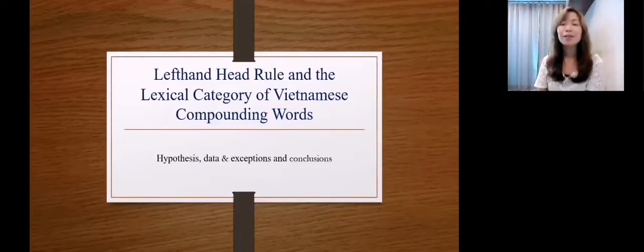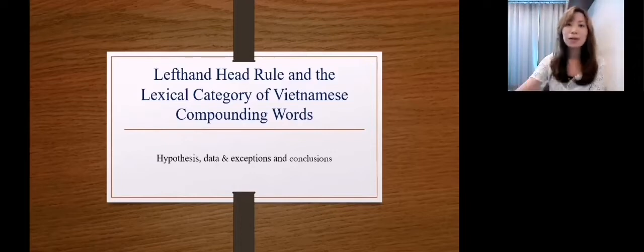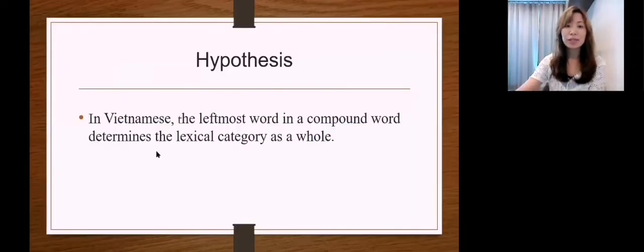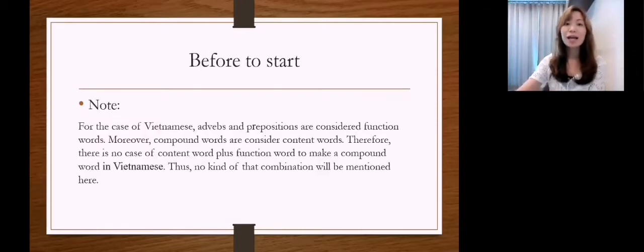Good afternoon, everybody. So today I'm introducing you the left-hand head rule and the lexical category of Vietnamese compounding words. Let's come to my hypothesis. So I gave here my hypothesis that in Vietnamese, the leftmost word in a compound word determines the lexical category as a whole.